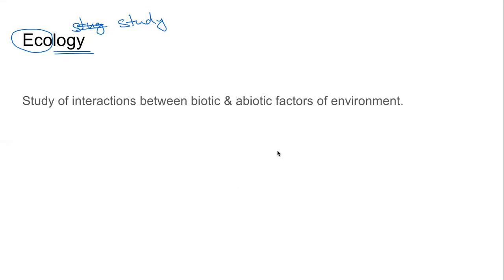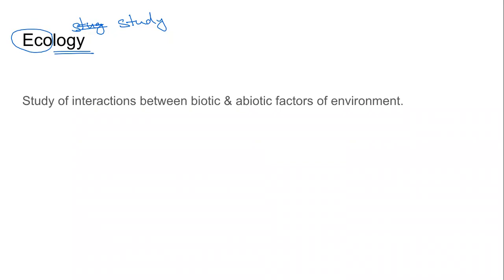If we become a little bit more technical, we can say that it is the study of the interaction between the biotic and abiotic factors of environment. Environment is definitely there. We are just making it more clear that in ecology, we study the interaction.